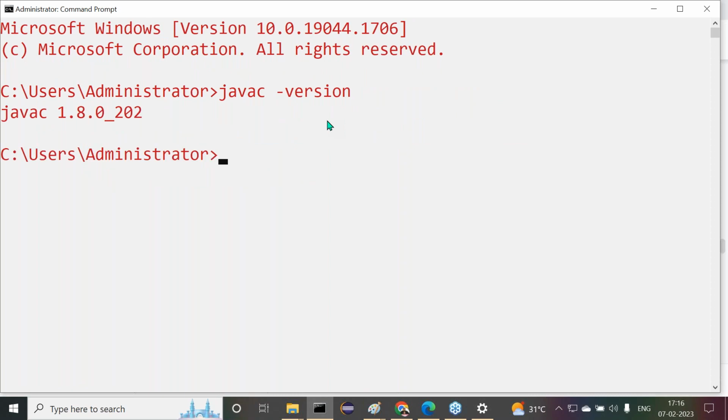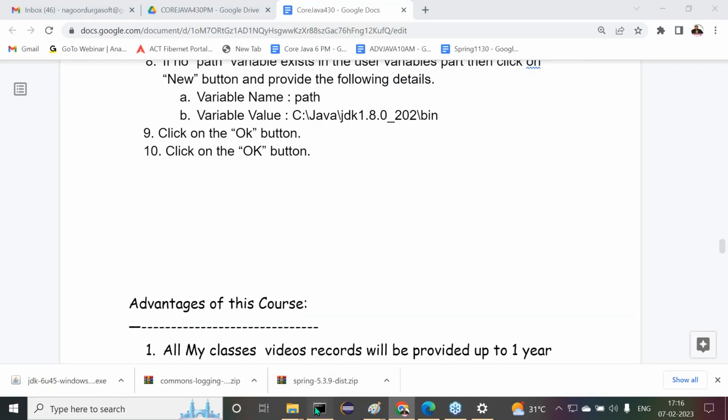Now we are getting this or not? All of you guys observe carefully what I'm telling. So finally, we are able to set the path environment variable permanently. Am I right or not?